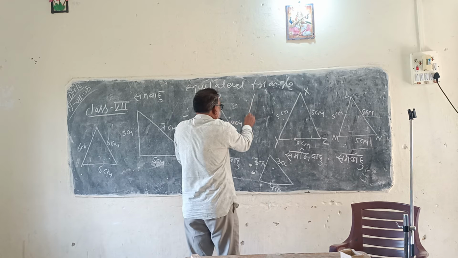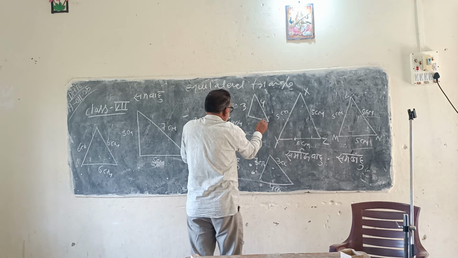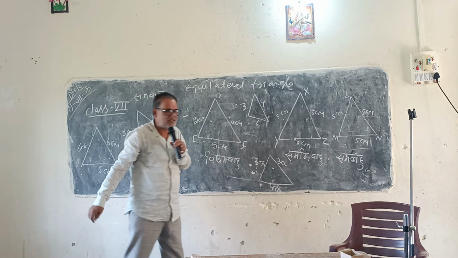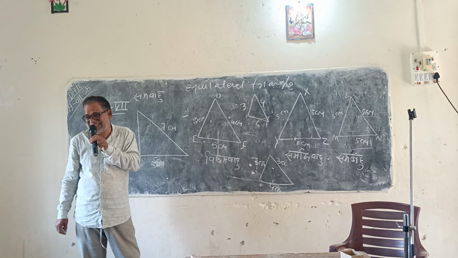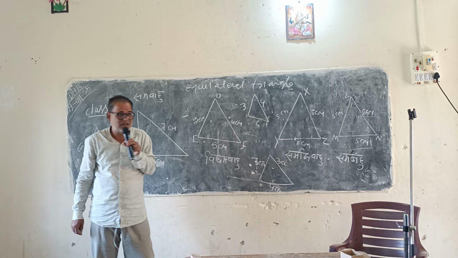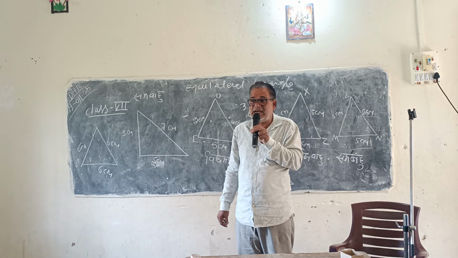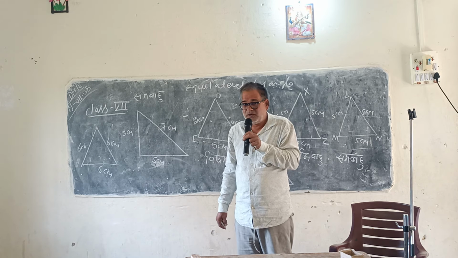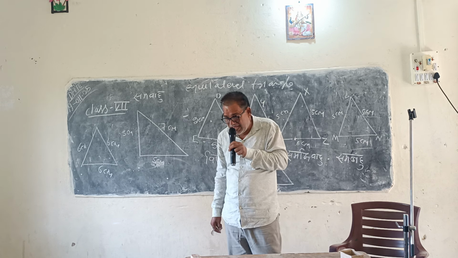And what kind of triangle it is? 3, 4, 6. What we call it in English? Scalene triangle. Okay? So, in this parliament, we know the kinds of triangle we have.